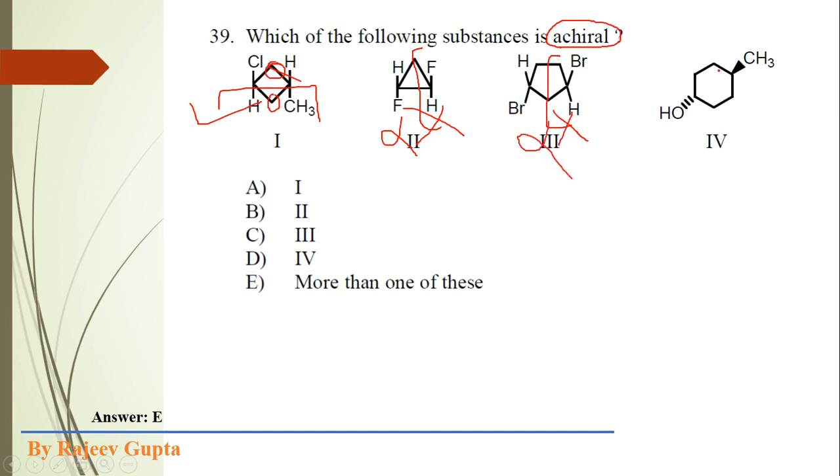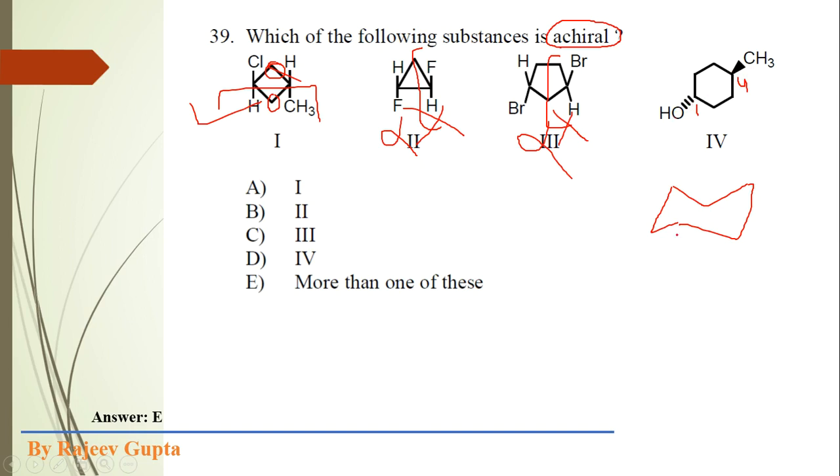Now check this molecule. It is a cyclohexane derivative, where cyclohexane has a chair conformation. In the chair conformation, the substituents are present at the 1 and 4 positions. It is 4-methylcyclohexanol, so the OH group is present at position number 1 and the methyl group at position number 4, and both are anti or trans isomers.